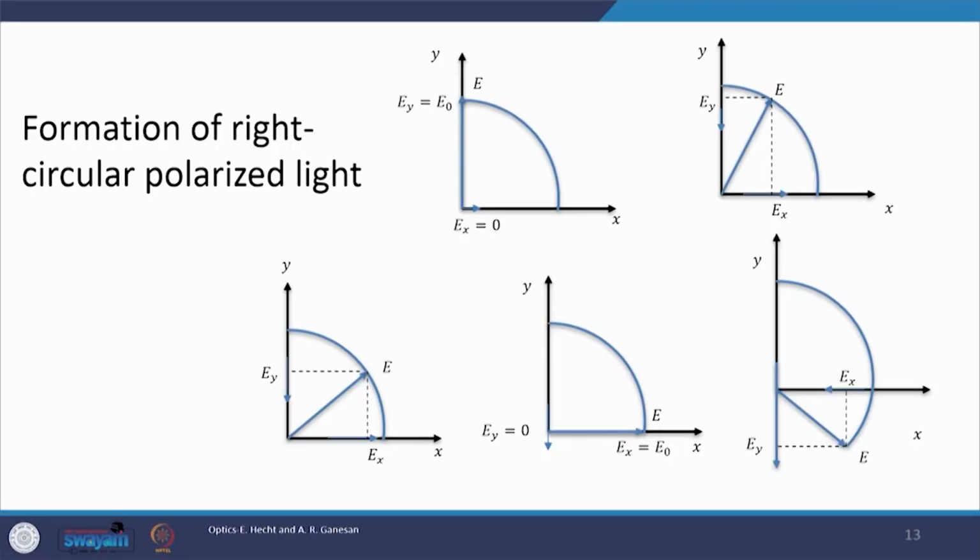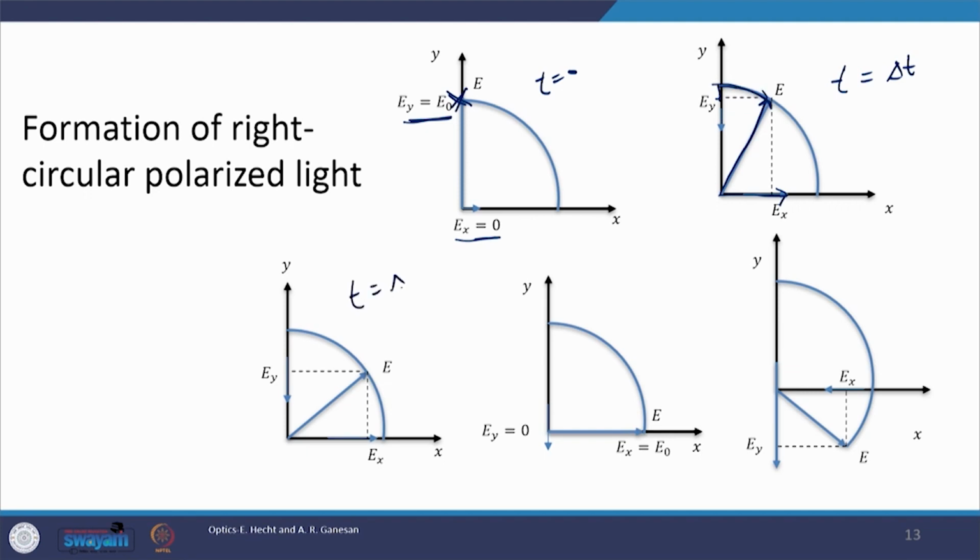Now, you can see here the formation of a circle in circularly polarized light. You see at some instant where suppose t is equal to 0, Ex is equal to 0 and Ey has some finite value equal to E naught. Therefore, the resultant would be here. At some later time, suppose t is equal to delta t, Ex has gained some value and Ey is reducing. Therefore, the resultant is not now pointing towards the y axis, it has this orientation now, it has rotated in a clockwise fashion.